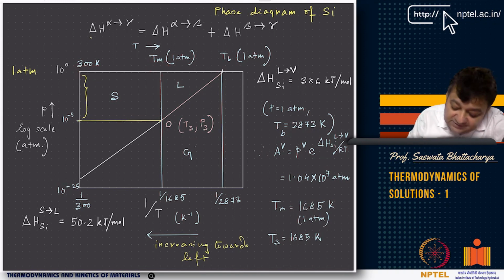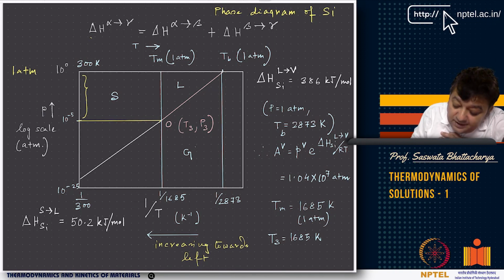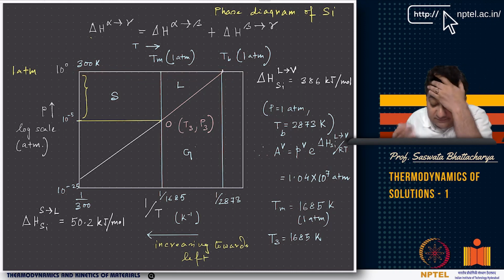Now you see at 1 atmosphere and 300 Kelvin, this part is definitely going to be solid, right? And then beyond the melting point, this is liquid, right? This is solid, this is liquid, and this part is basically the vapor, the silicon vapor, because it is above the boiling point. Now this is all at 1 atmosphere, right? We know at 1 atmosphere.